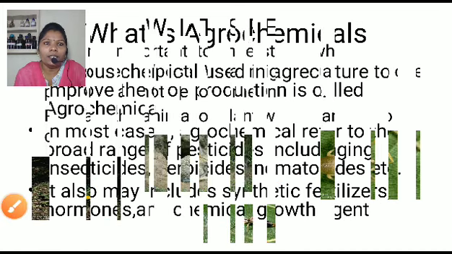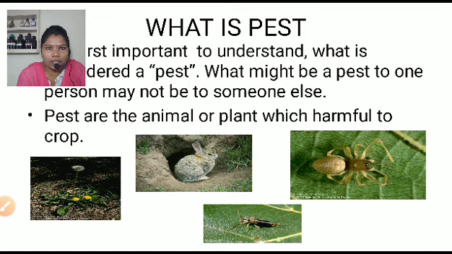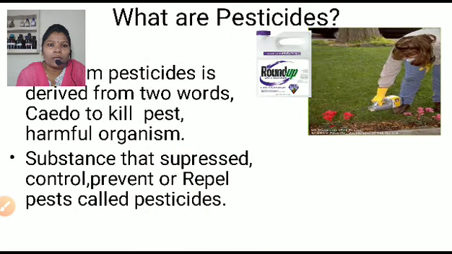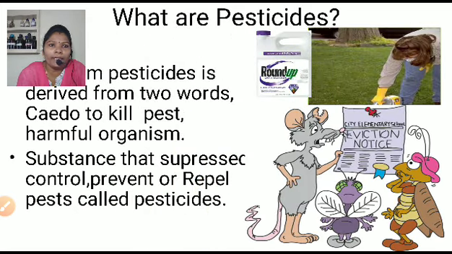Next, first we learn what a pest is. Pests are the animals or plants which are harmful to the crop or which decrease the crop production. And for controlling that pest, we use chemicals that are called pesticides.